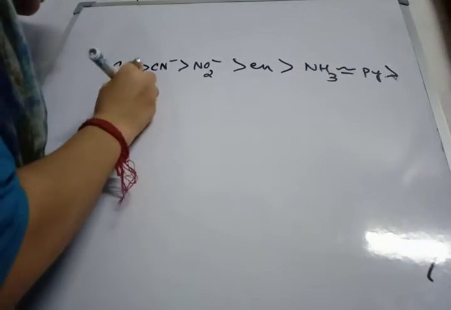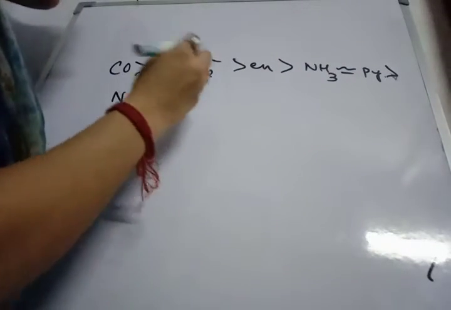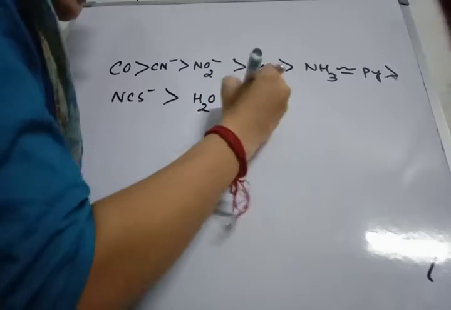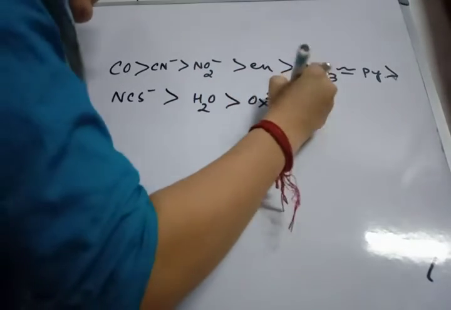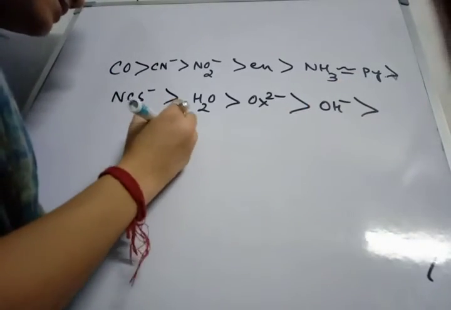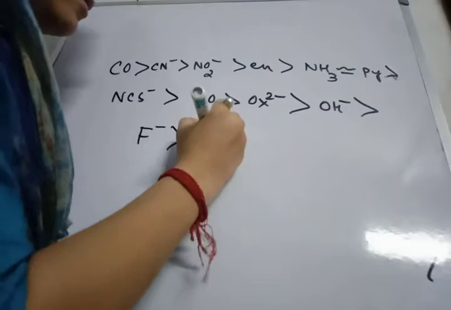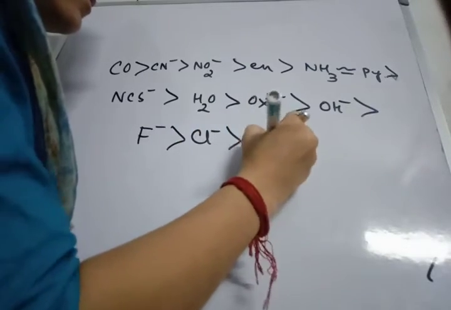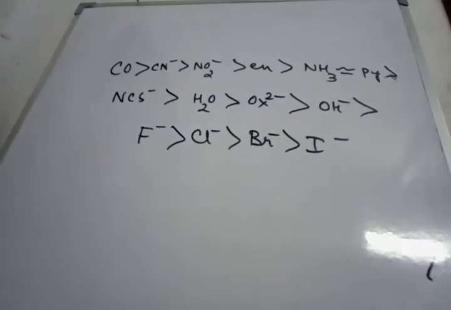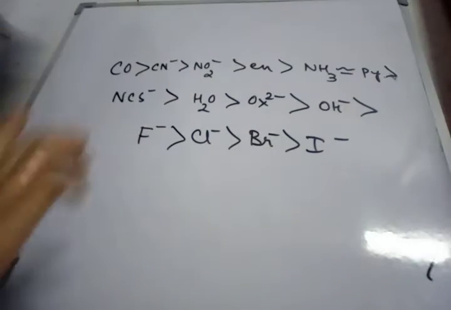Next we have NCS, then H2O, oxalate, hydroxo, and last the halides. Okay, so this is the spectrochemical series.